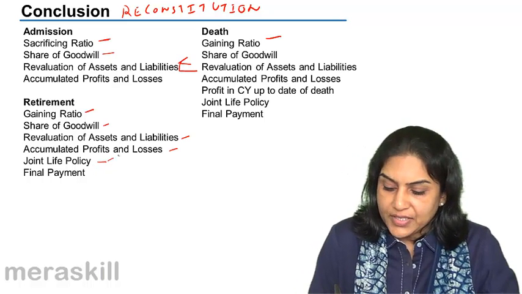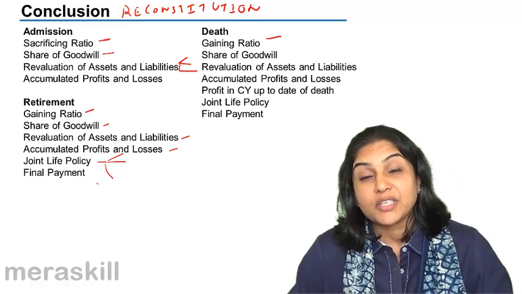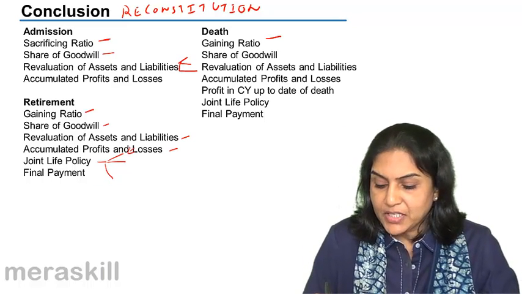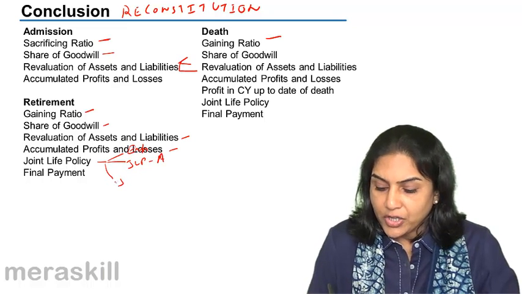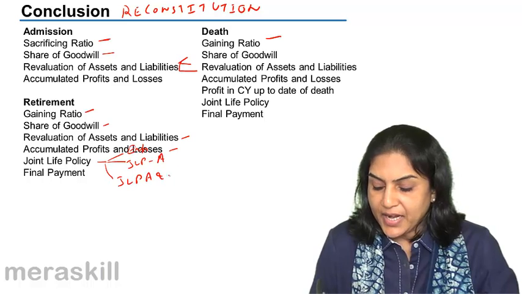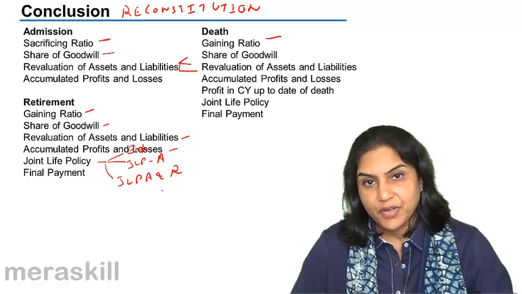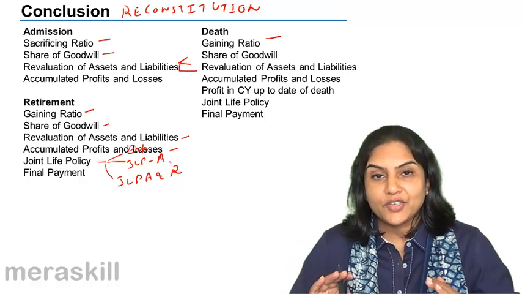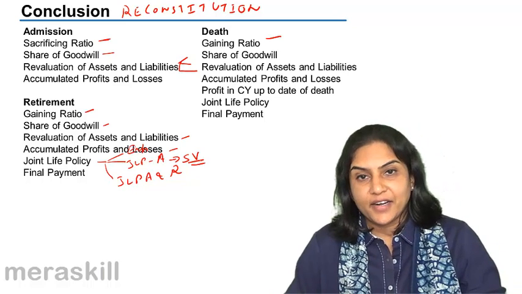Here also we discussed that there were 3 methods of treating the joint life policy premium. Premium which is paid may be treated as an expense, or the joint life policy may be taken as an asset, or the joint life policy may be taken as an asset with a corresponding reserve of the same value. What is the value? Joint life policy, when it is treated as an asset, can be shown only at its surrender value.